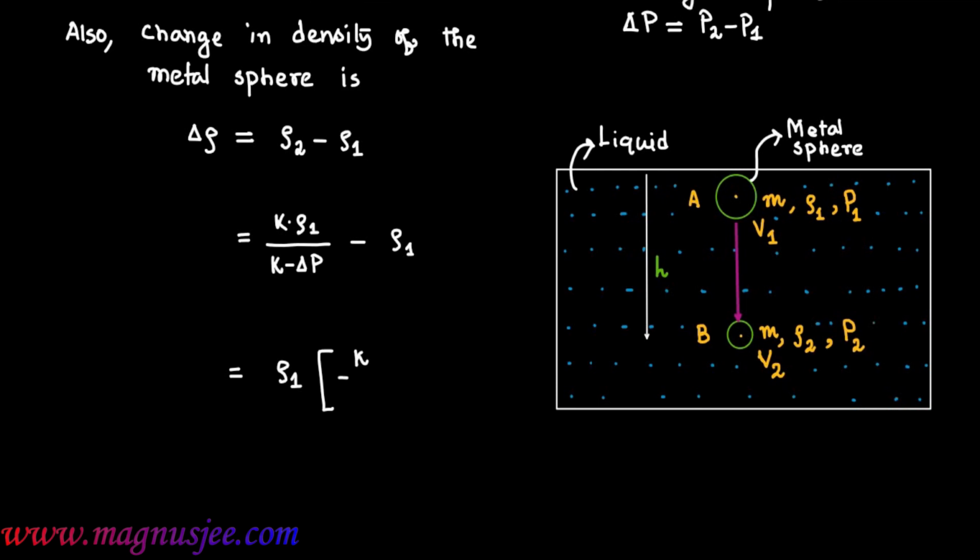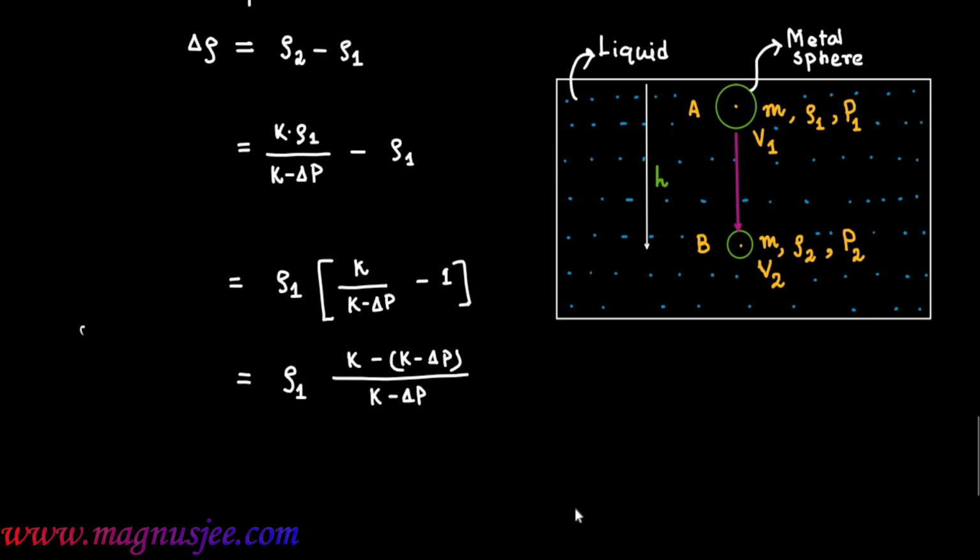Rho 1 is taken common, K divided by K minus delta P minus 1 equal rho 1, doing LCM, K bracket open, K minus delta P divided by K minus delta P. Therefore, delta rho equal delta P dot rho 1 divided by K minus delta P.